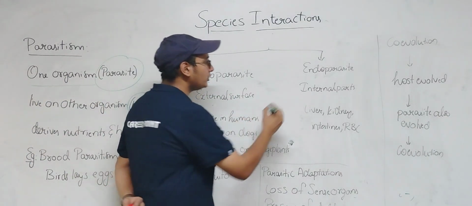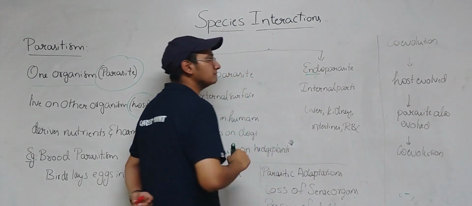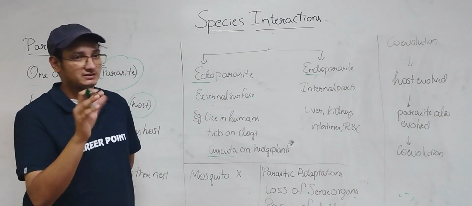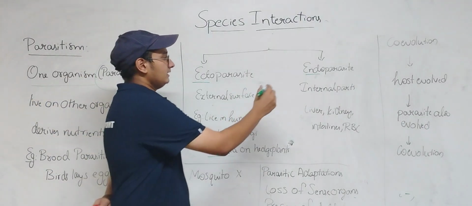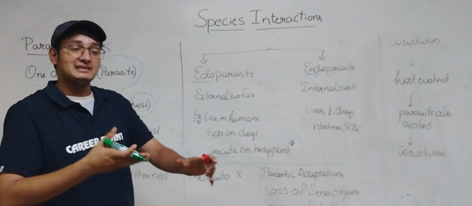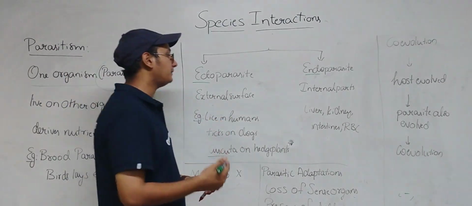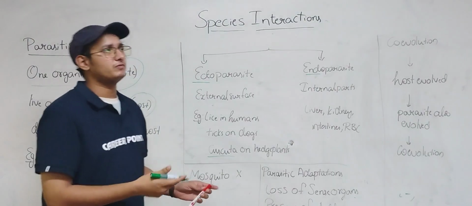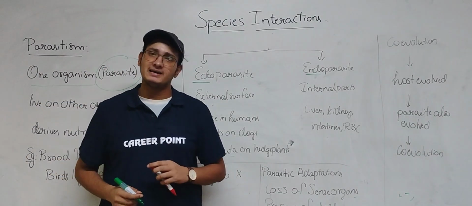And now we have endoparasites. Endoderm means the layer which is present inside. So relate with that. Endoparasites means the parasites which are present inside the body, which might be the liver, the kidney, the intestine or RBC. For this we can take tapeworm as an example.